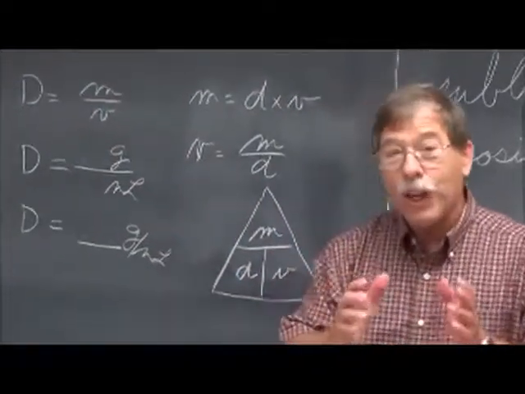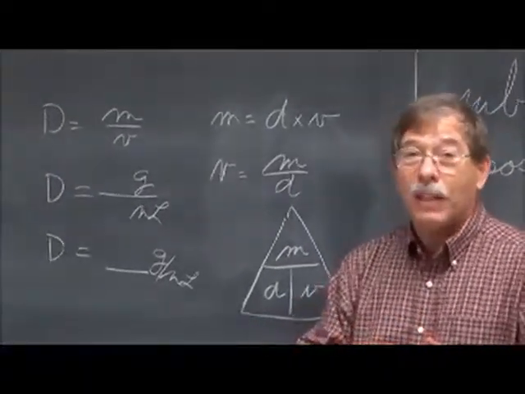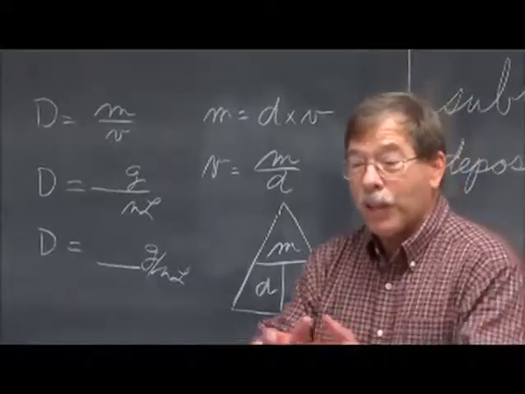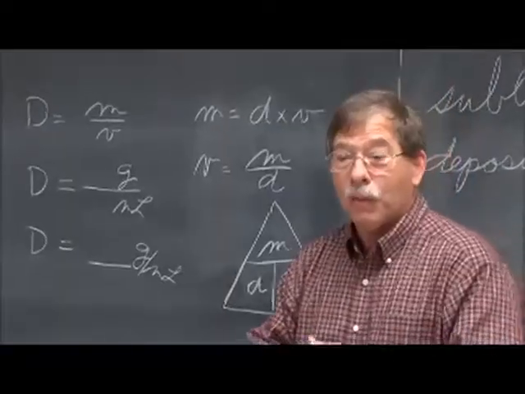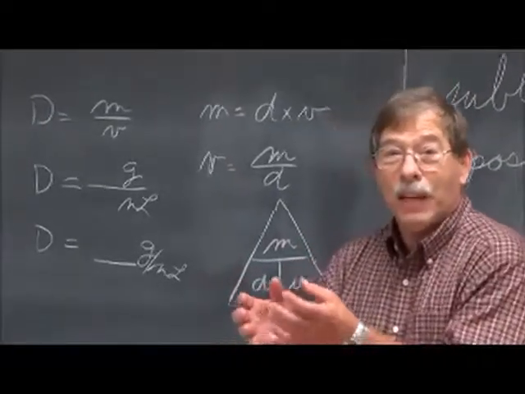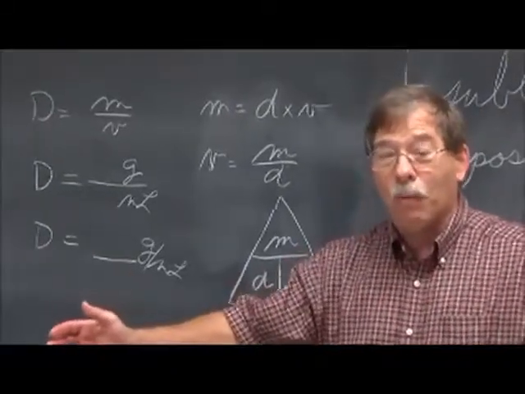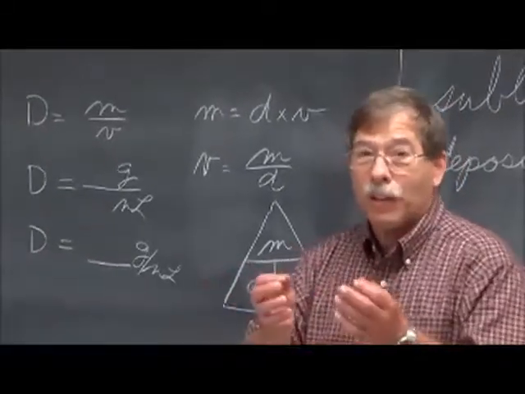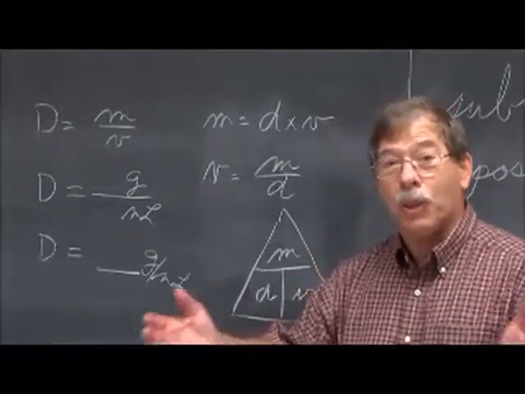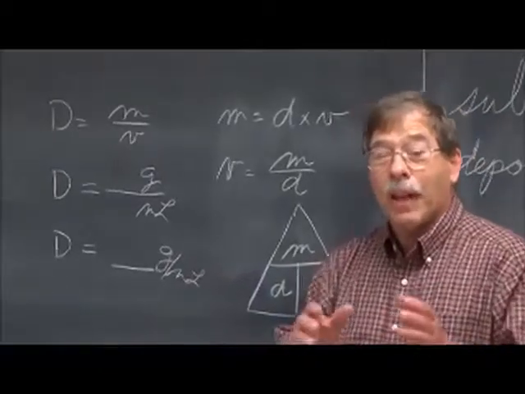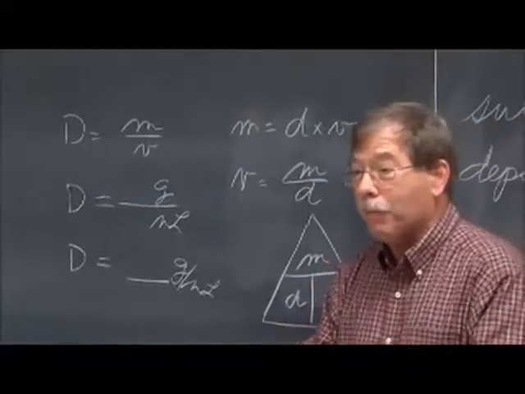Now it's time for you to change your thinking. It used to be that you would say that something was heavy or light. But what you often meant was that it was more dense or less dense than something you were comparing it to. For instance, a small piece of styrofoam is light and not very dense. But a huge room full of styrofoam would be very heavy, but it still wouldn't be very dense. The density of a substance doesn't change with the amount of that substance that you have. That's why it's a specific property. We can use it to identify types of matter.